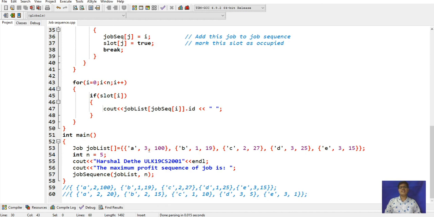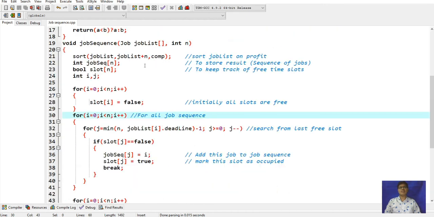Here we see a is having the maximum profit, c is having maximum profit, d is having maximum profit. So when we run, it will print a, c and d, the maximum profit. And here are also the other jobs that are in comments. It will print the maximum profit which has the minimum deadline and maximum profit.